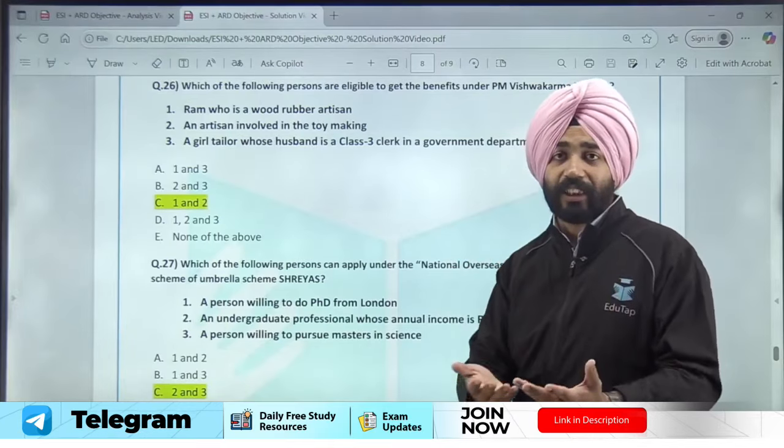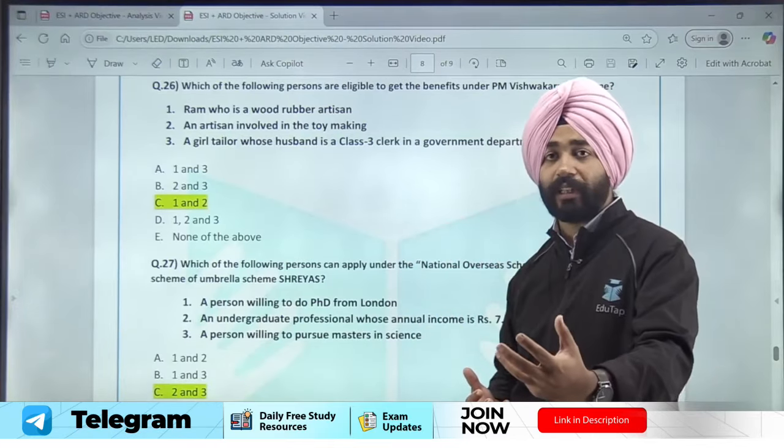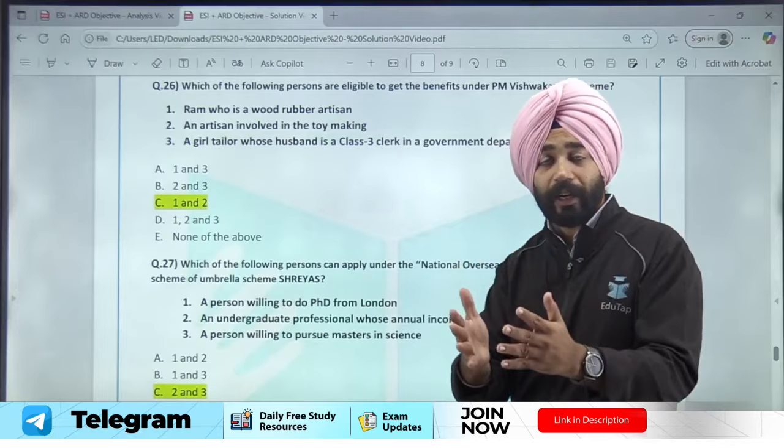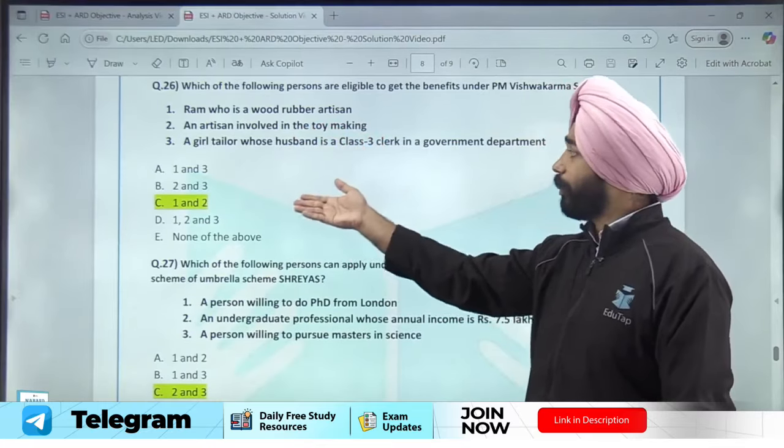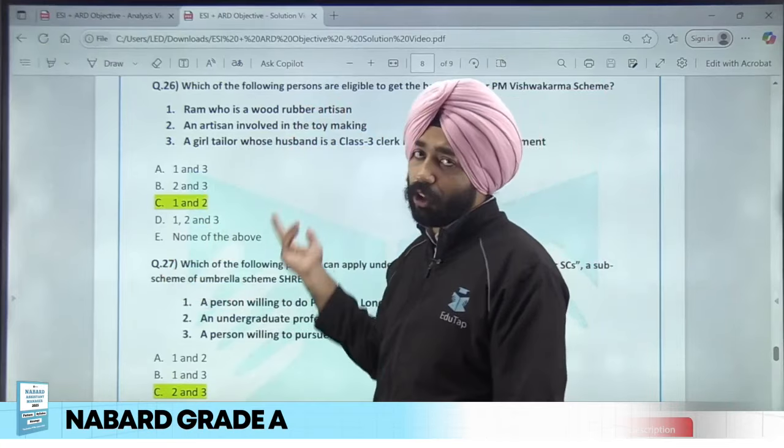It's an implication based question. Try to think practical in a scheme, and if you are thinking practical, you can easily give me the answer. That answer will be option number C, 1 and 2, because government servants are not a part here.